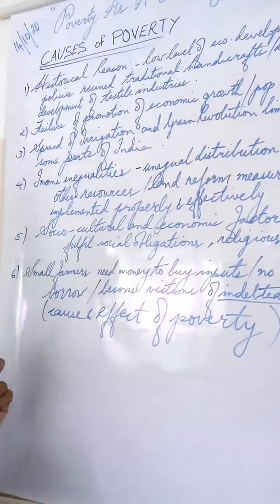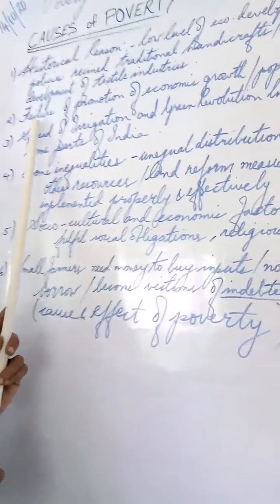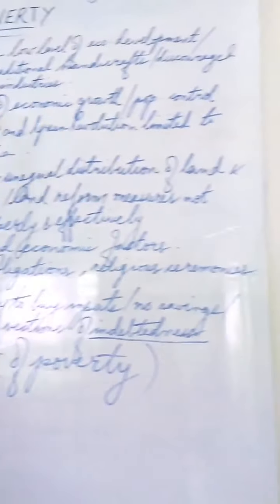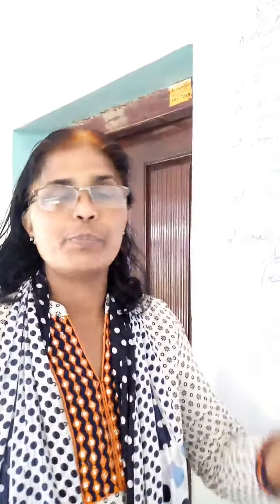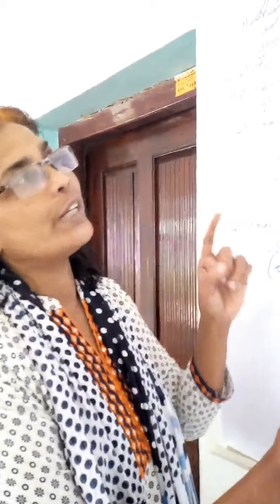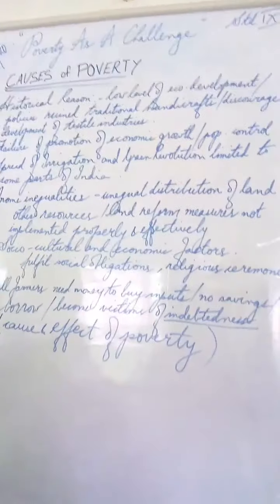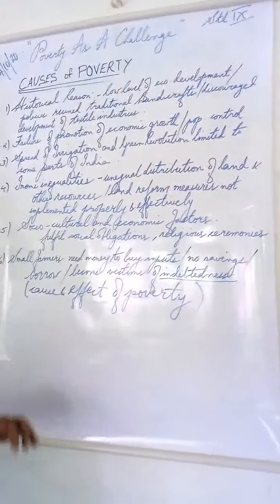The second cause of poverty is the failure of promotion of economic growth. Because of this historical reason, there was a failure of economic growth. Means what? People started losing their jobs. When people are not able to seek a job for themselves, that will obviously lead to low economic growth. And not only that, population control also was not taking place during that time.